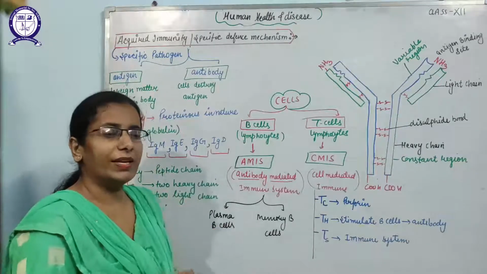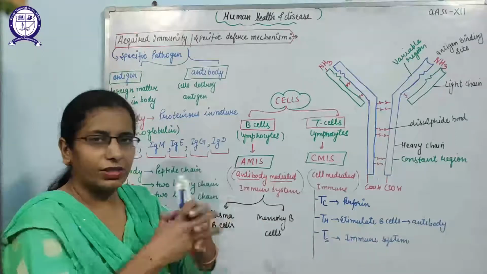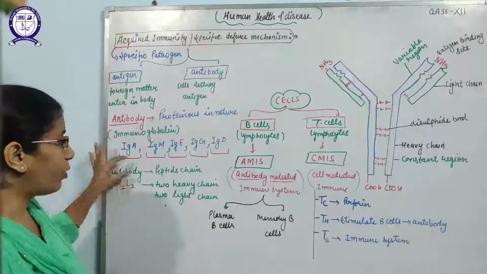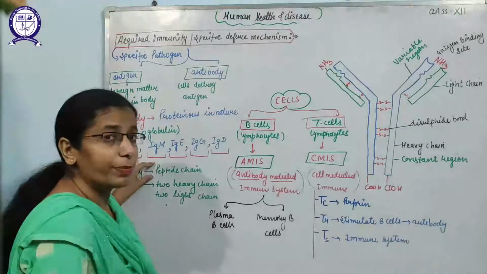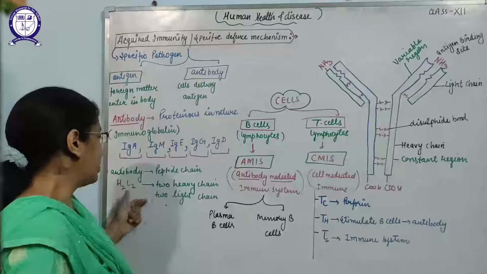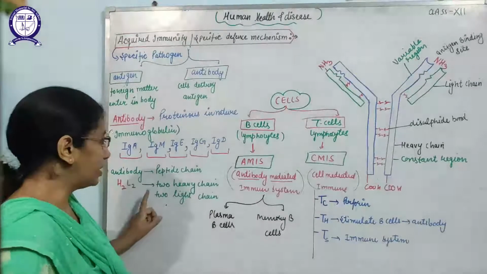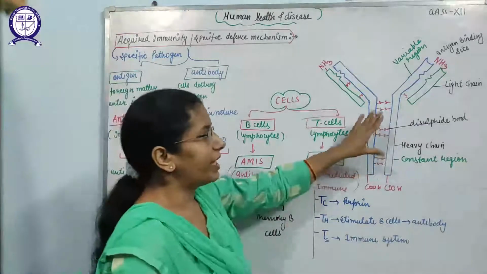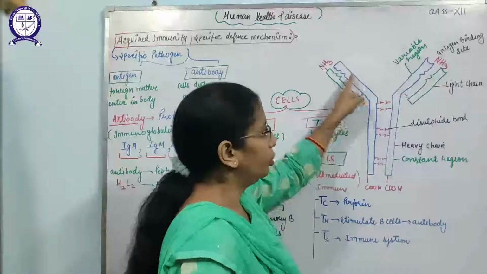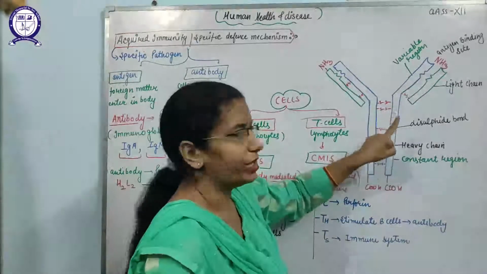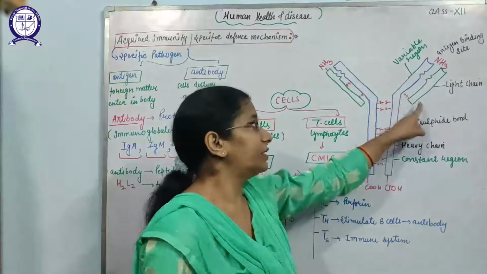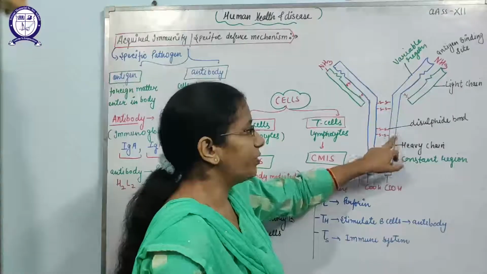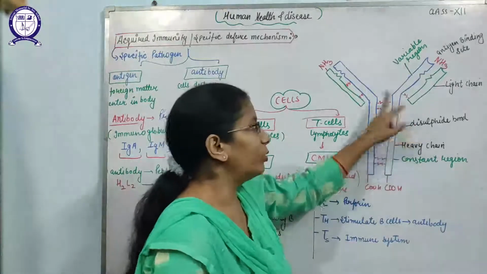That means when they come in contact with each other, they fit like the lock and key hypothesis. Antibodies are made up of peptide chains. Yes, there are 4 peptide chains. That is why the name H2L2 has been given. That means it is made of 2 heavy chains and 2 light chains. I have drawn the diagram of the antibody here, where the blue color indicates the heavy chain and the green color shows the light chain. So this blue part is known as the heavy chain. So there are 2 heavy chains and 2 light chains.